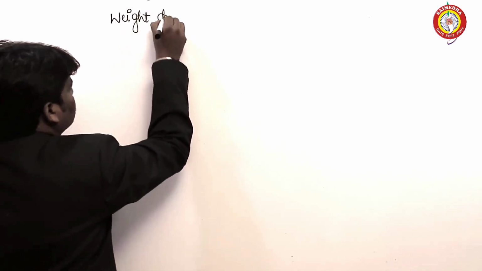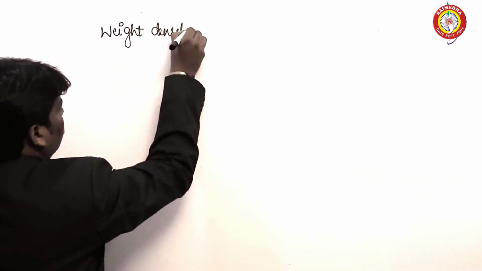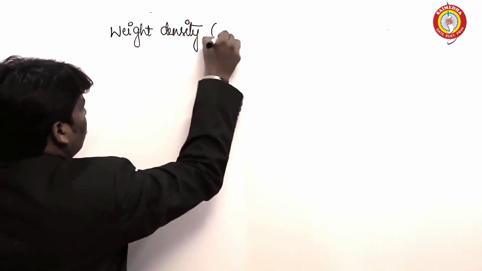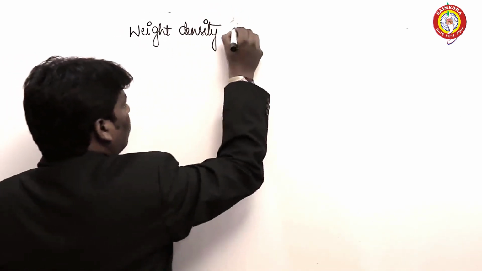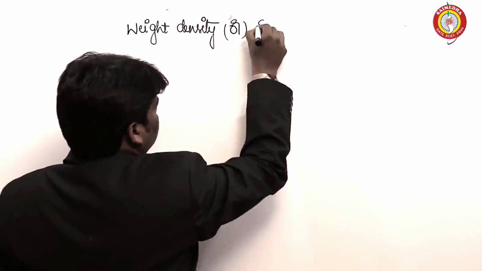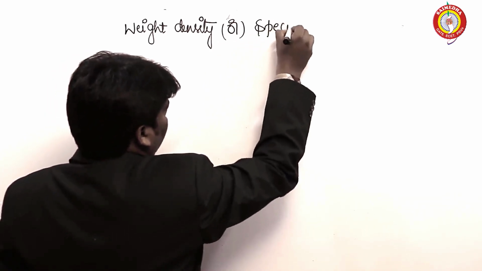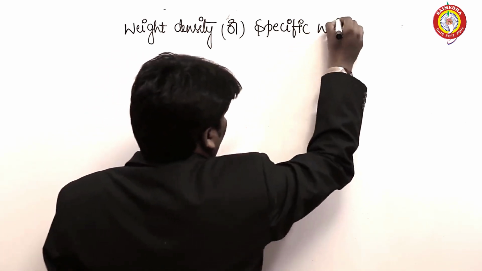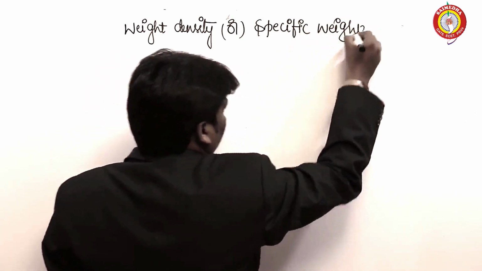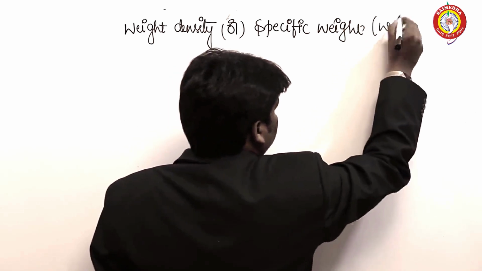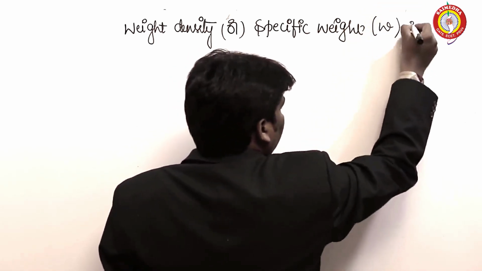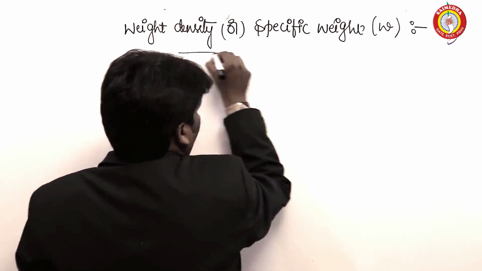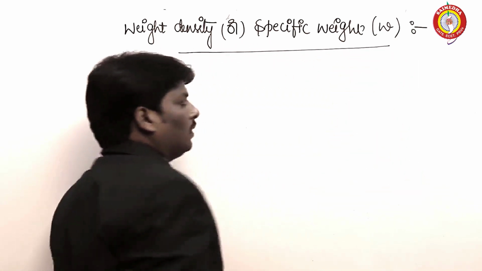Weight density, or specific weight. Represented with small w omega. Weight density or specific weight.